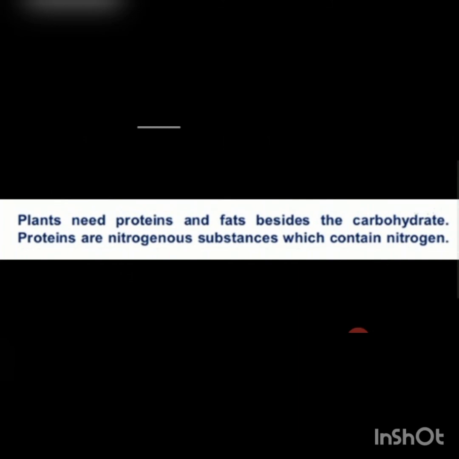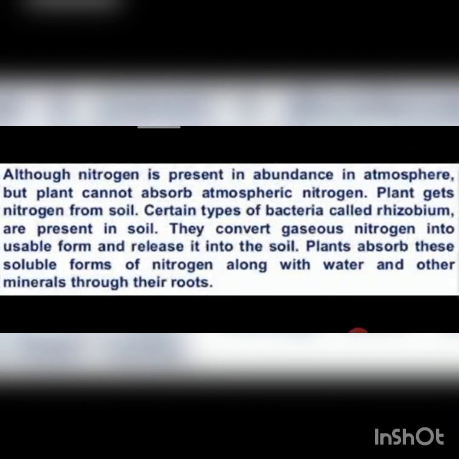Now, proteins are nitrogenous substances. That means that they contain nitrogen. So, where do the plants get the nitrogen from? Now you know that nitrogen is present in abundance in the atmosphere. About 78% of the atmosphere is made of nitrogen. So plants utilize this nitrogen just like they obtain carbon dioxide from the air. Do you think they take the nitrogen also from the air?